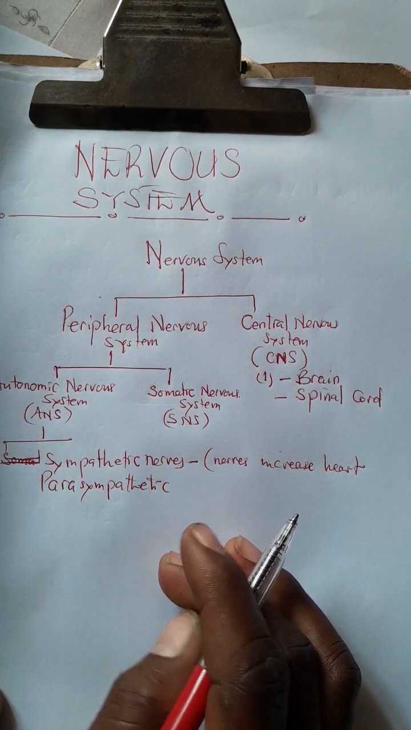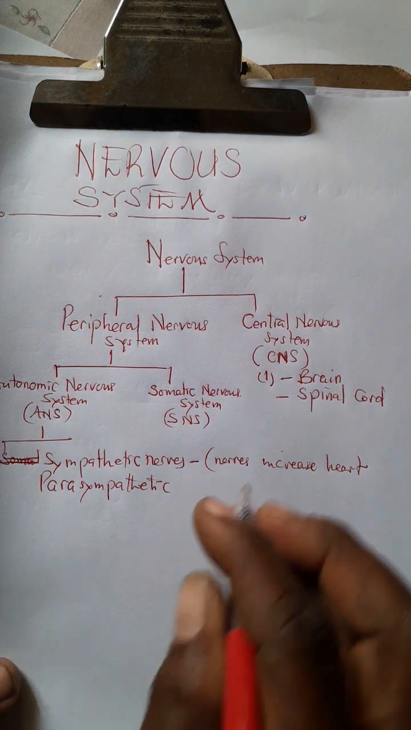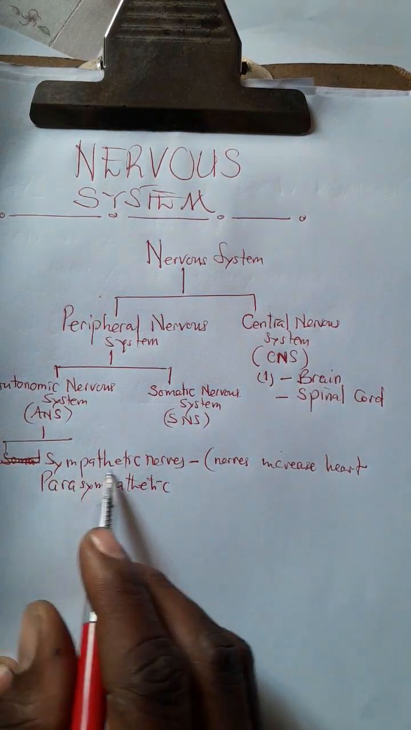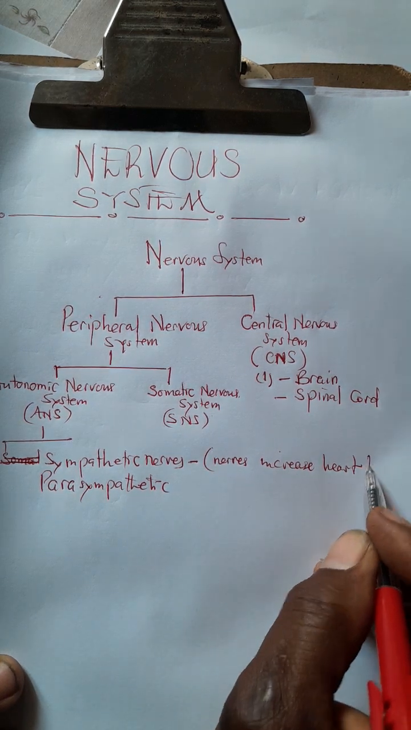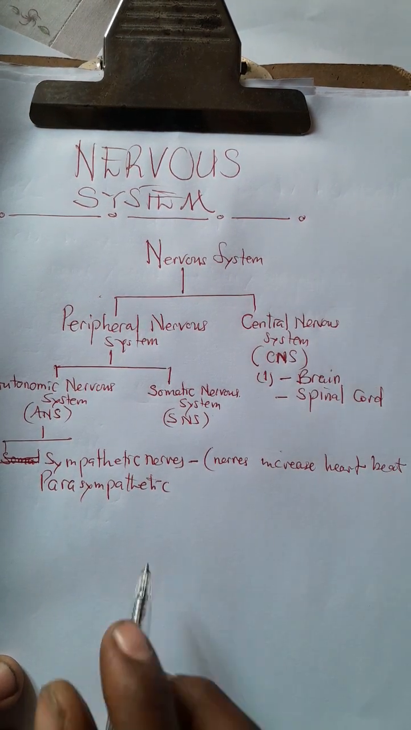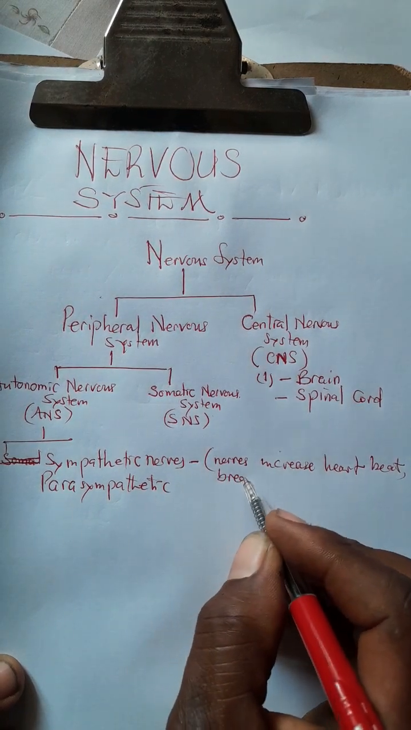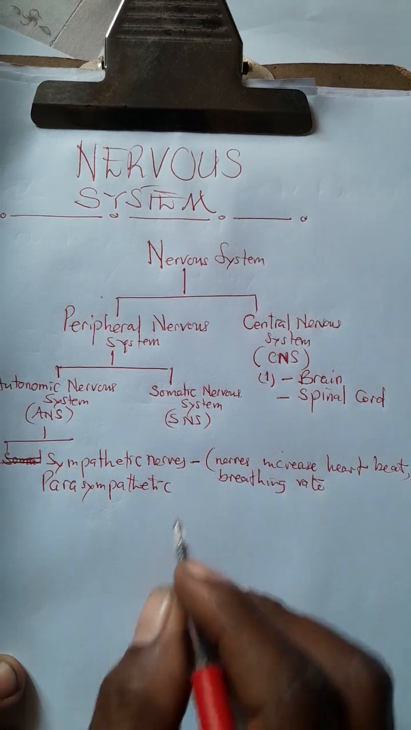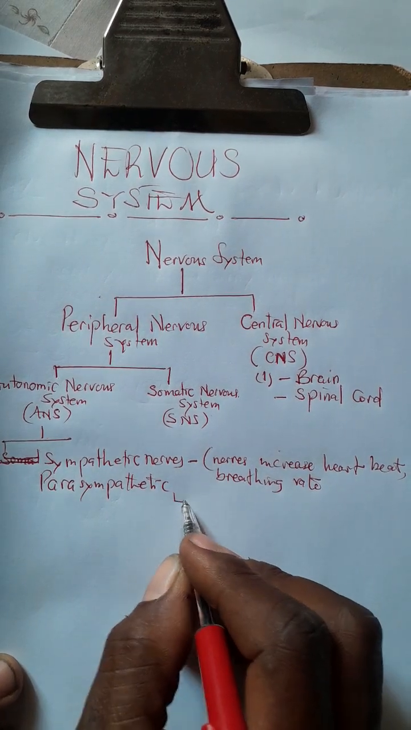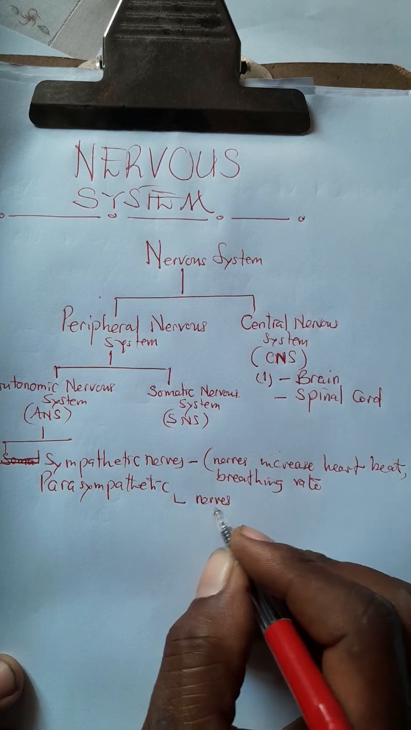During emergencies, your heartbeat can start pounding like never before because of the sympathetic nerves. This increases the heartbeat, for example. It also increases the breathing rate. Now let's look at this here. Also, the parasympathetic is made up of nerves, these centers